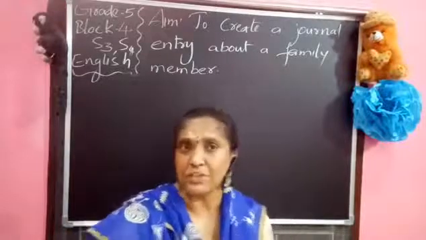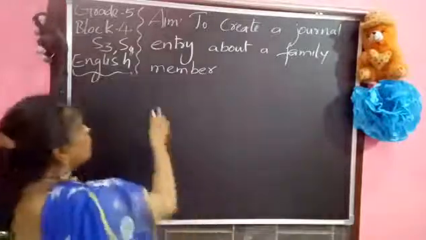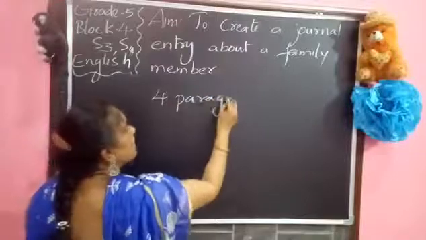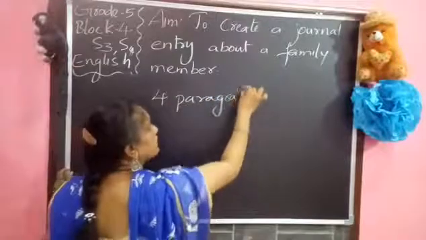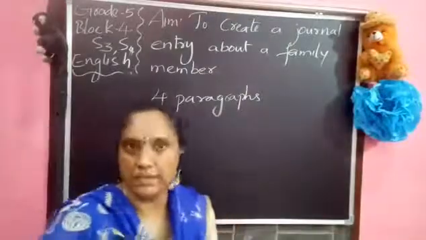As we discussed before, for a journal entry we need 4 paragraphs. How many paragraphs do we need? We need 4 paragraphs. Now, what does the first paragraph contain?